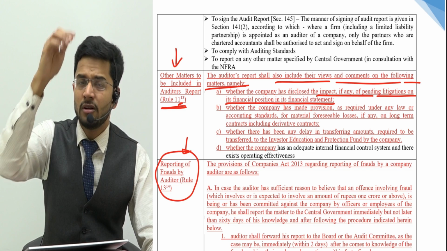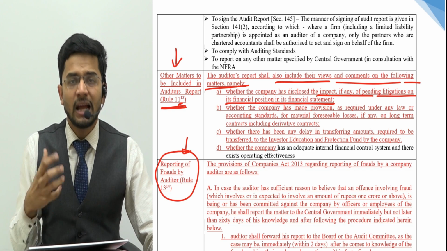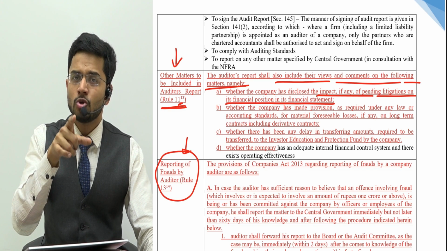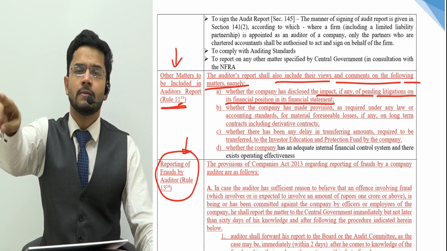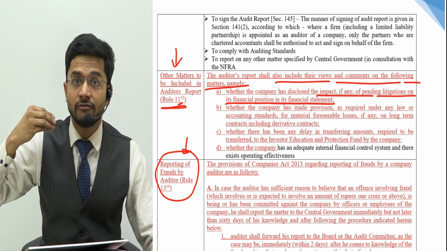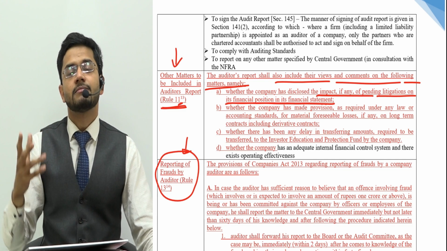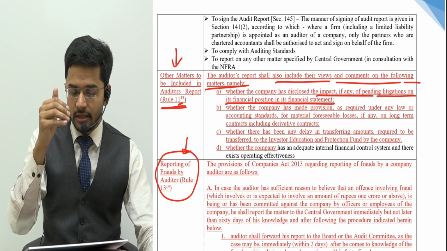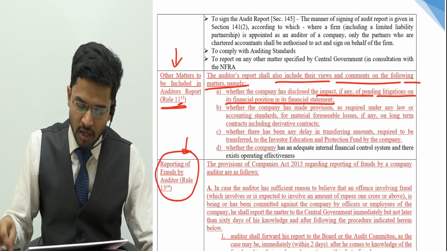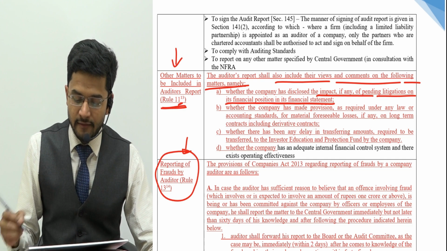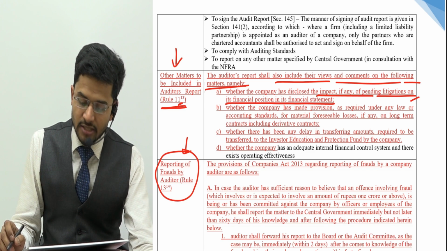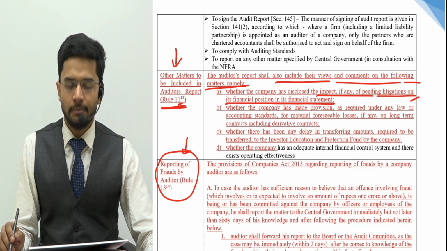Due to this particular aspect, it is recommended, or not only recommended, but mandatory, that the auditor should disclose the details of all the pending litigations against the company in the financial statements, and the impact of that pending litigation on the financial statements. The auditor is obliged to do this. So the first thing the auditor needs to report is whether the company has disclosed the impact, if any, of pending litigations on its financial position in its financial statements.